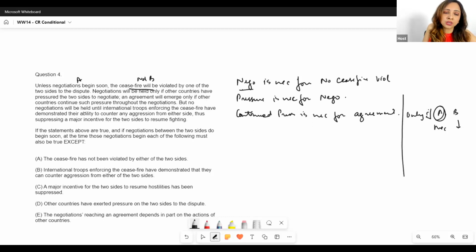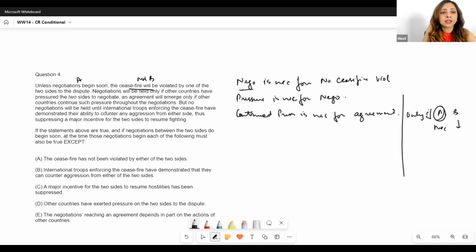Now, but no negotiations will be held until... so what did we say? That until and unless they are the same, right? So no negotiations will be held until international troops enforcing the ceasefire have demonstrated that. Now, until international troops enforcing ceasefire, again we'll use unless A, B, the same structure.